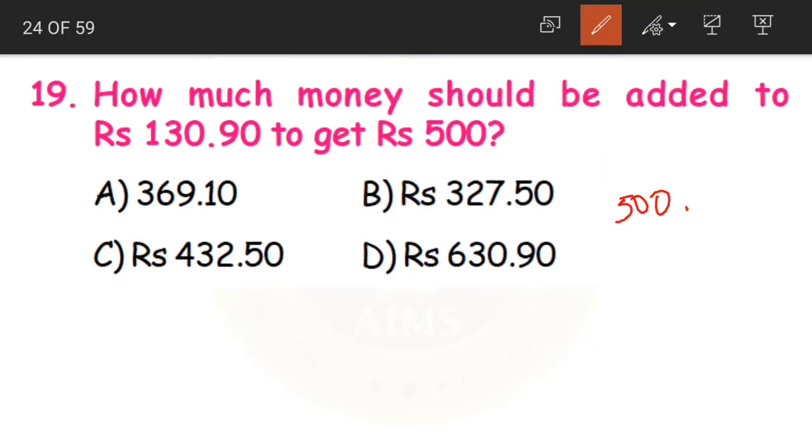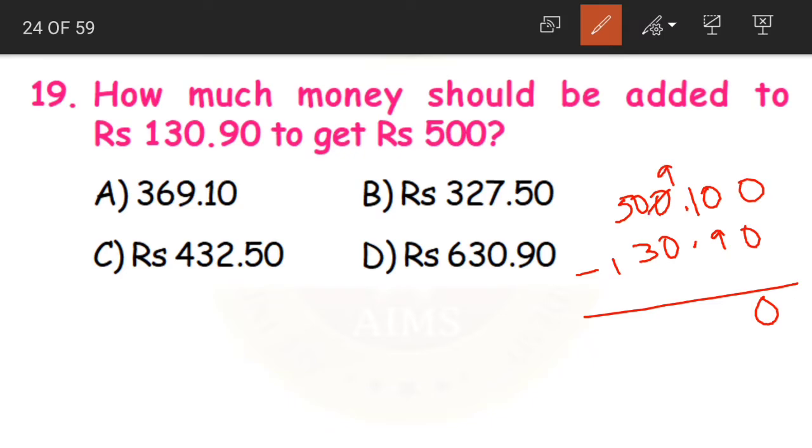If you remember from the addition lesson, to find out this missing addend, we will subtract these two. 500 rupees 0 paise minus 130 rupees 90 paise. 0, again here borrowing. 10 minus 9 is 1, 9 minus 0 is 9, 9 minus 3 is 6, 4 minus 1 is 3. So what is our answer here? 369 rupees 10 paise.